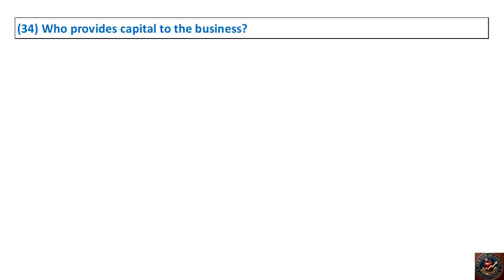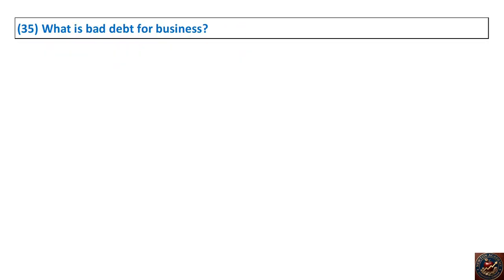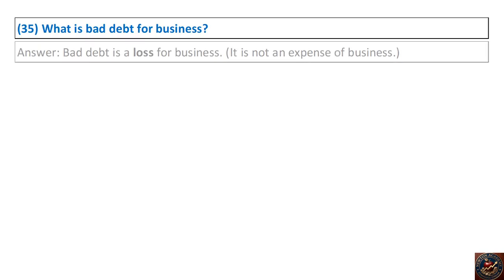34. Who provides capital to the business? Answer. Owner provides capital to the business. 35. What is bad debt for business? Answer. Bad debt is a loss for business. It is not an expense of business.